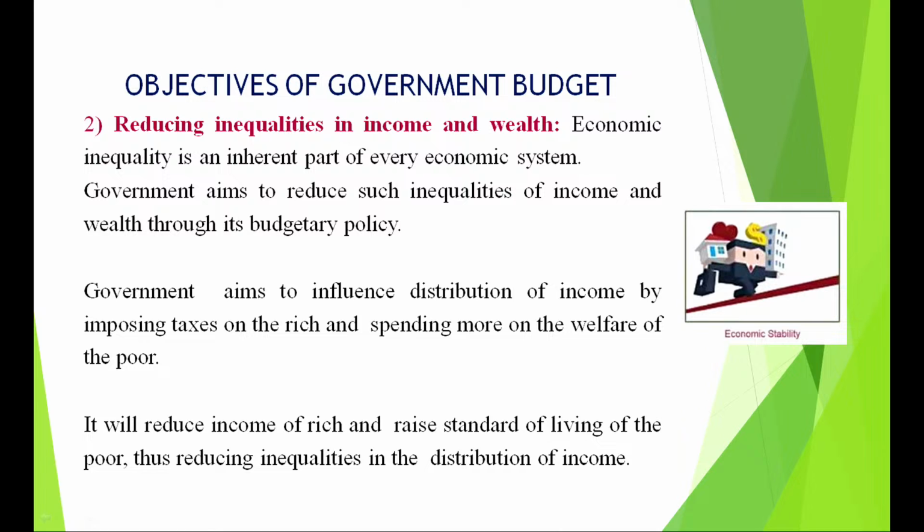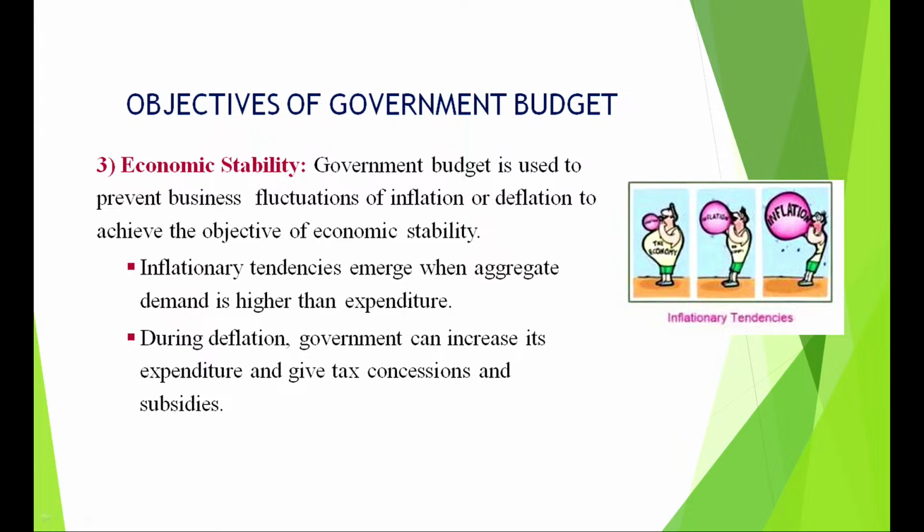Secondly, the government will try to spend more on the welfare of the poor by giving them free LPG gas concessions, by giving food grains to some people below the poverty line. And with all this, what happens? It will try to reduce inequalities in the distribution of wealth. So, this is, remember children, the distribution function. If the question says what is the distribution function, it is nothing but reducing inequalities in income and wealth.